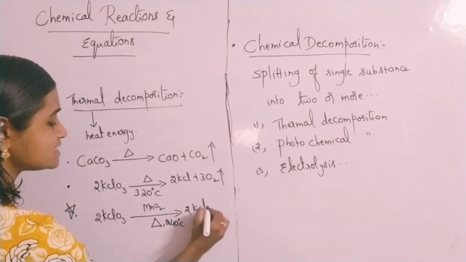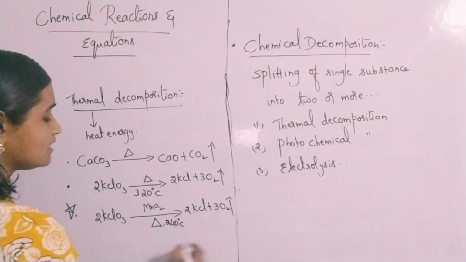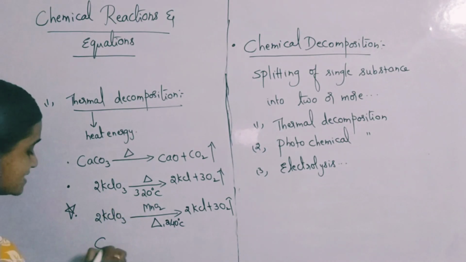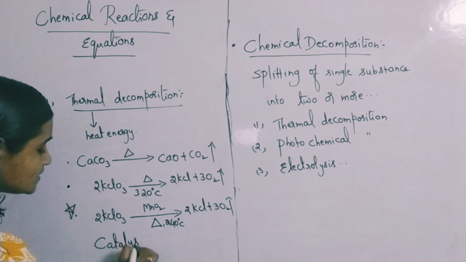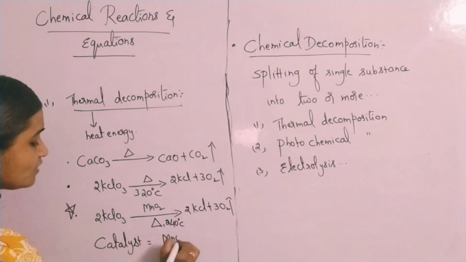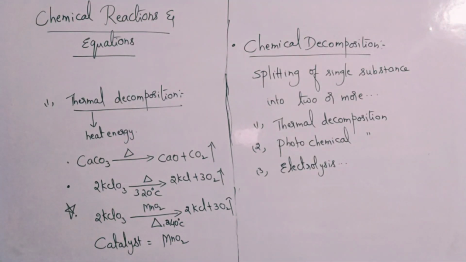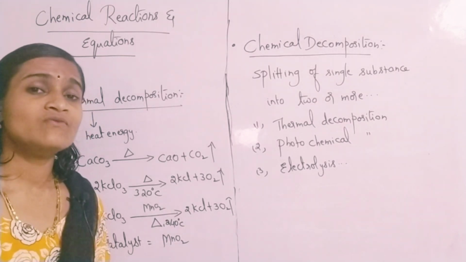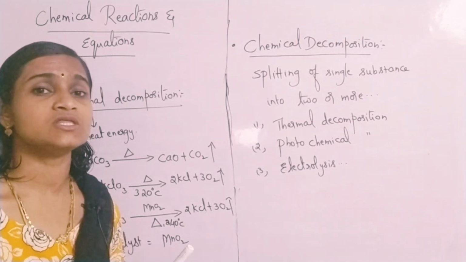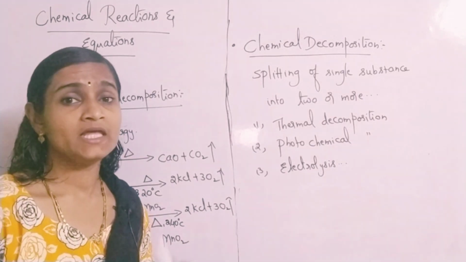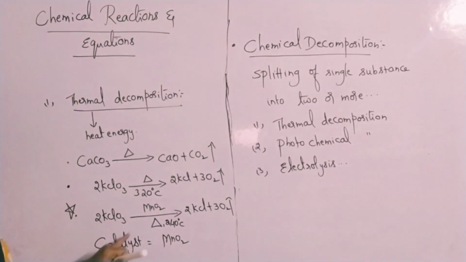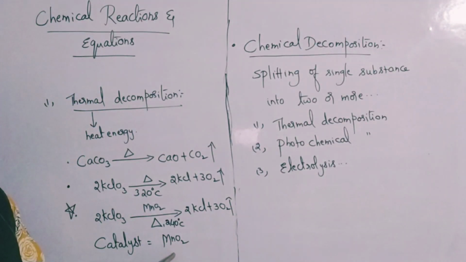Now that means the reaction is happening quickly in presence of a substance, and that substance you call as what? Catalyst. Catalyst is a substance which increases the rate of a reaction, which speeds up the rate of a reaction without itself undergoing any chemical change. It itself does not participate in the chemical reaction, but it speeds up the rate of a reaction. So here in this reaction, the catalyst used is what? Manganese dioxide is used as catalyst.